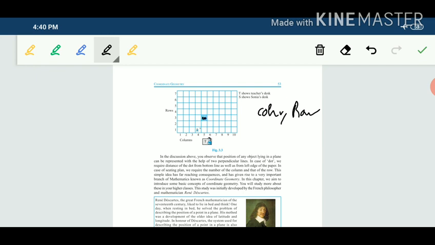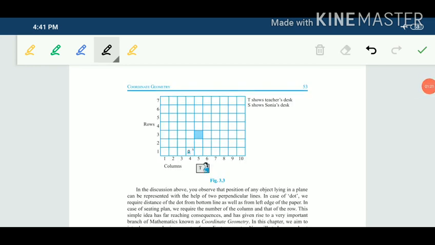So this student they have selected. So first we will see the column. In which column is it lying? 1, 2, 3, 4, 5. So the column is 5. Second is the row. In which row is it lying? 1, 2, 3. So 3. So what is the position of this student? 5 comma 3.